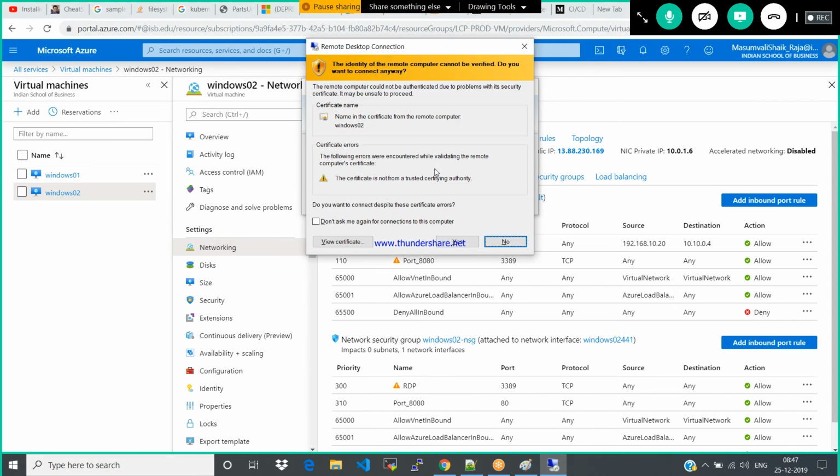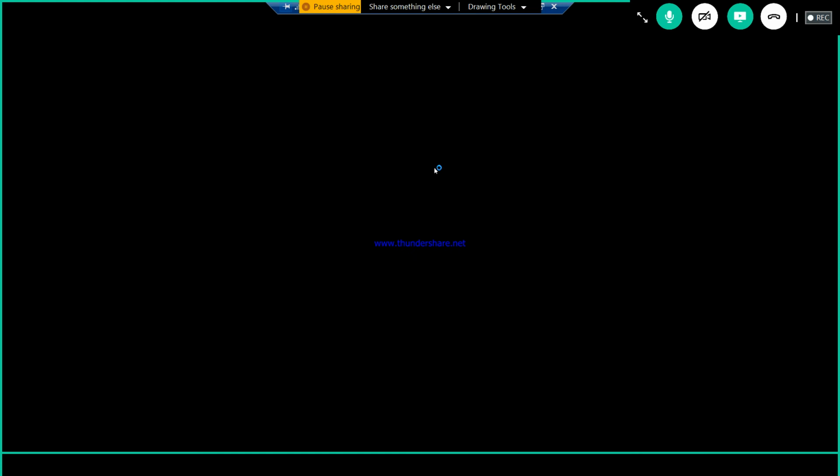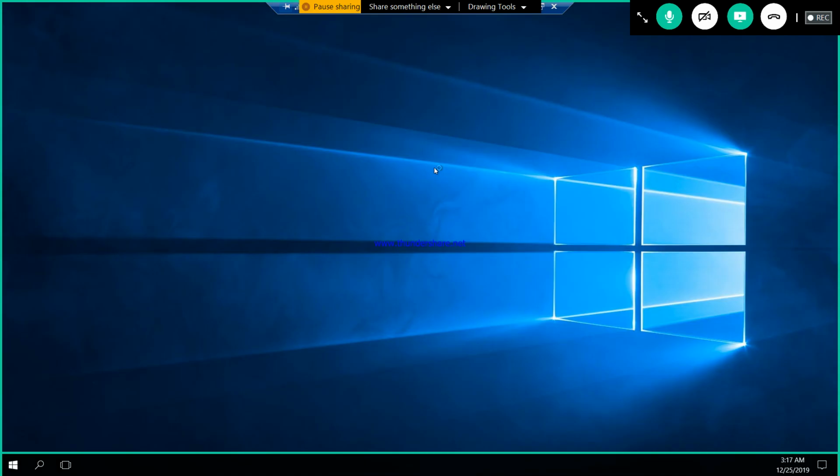Assume that this second virtual machine is a bastion host. The first virtual machine doesn't have any public IP; I have only the private IP address. Now I'm in the bastion host, right? Again, from this machine,